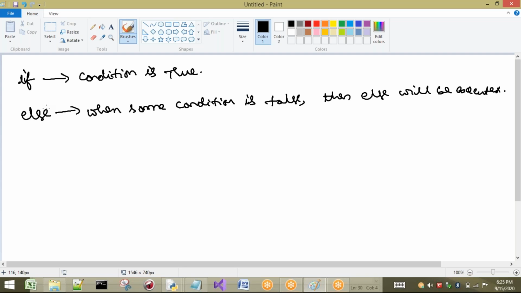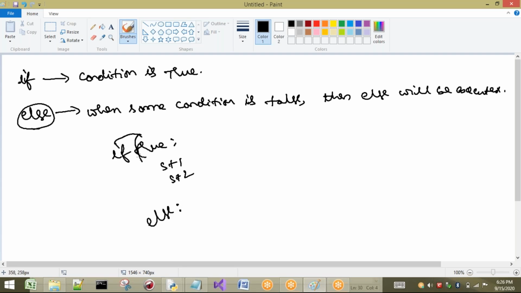Very important point. Generally if is there, and if it is true only, these statements will be executed. It is not compulsory to have else for if, but if you have two conditions, for example, then I have to go for if and else. See here what happens.